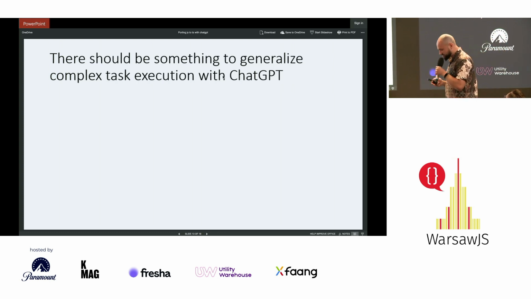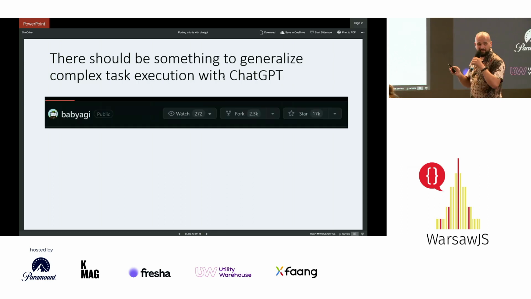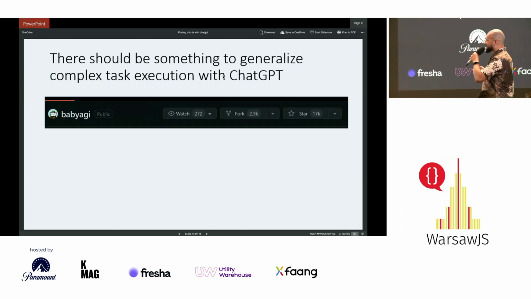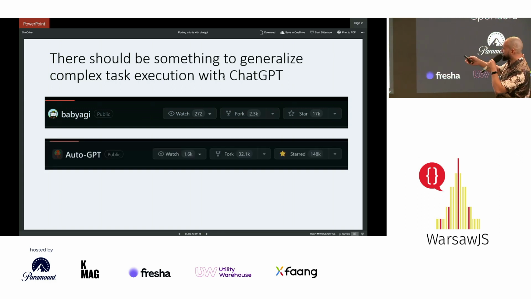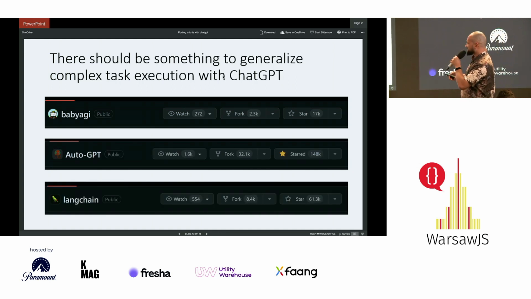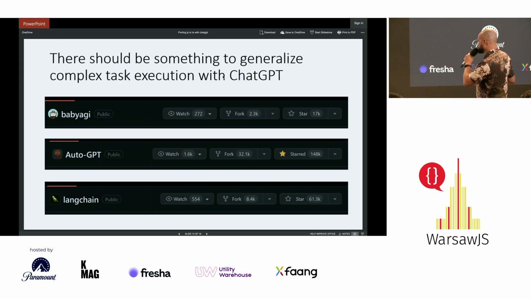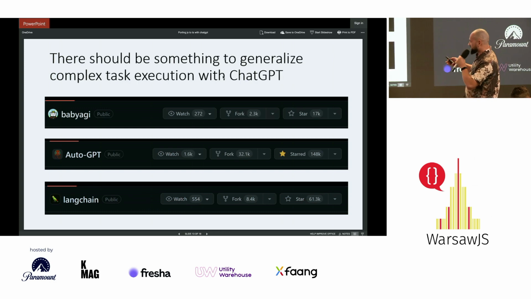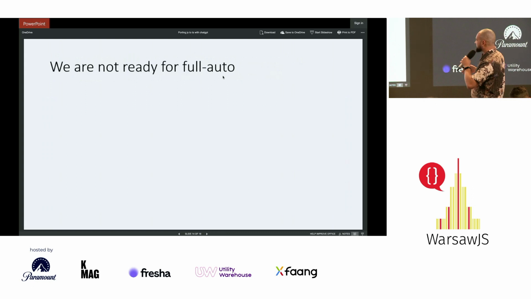Obviously there should be some tool to generalize solving complex tasks with ChatGPT. So there are a number of them. There's Baby AGI, there's AutoGPT, there's LangChain, and they are gaining popularity. I tried to use them, but they were at their infancy when I tried. So maybe they are better right now, but after some trial and error, I ditched that, and I decided that we are not ready for full auto.